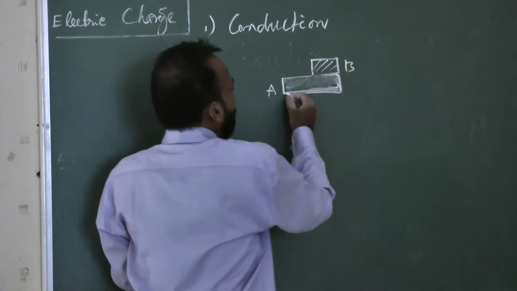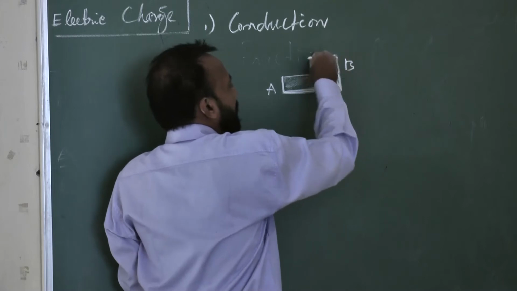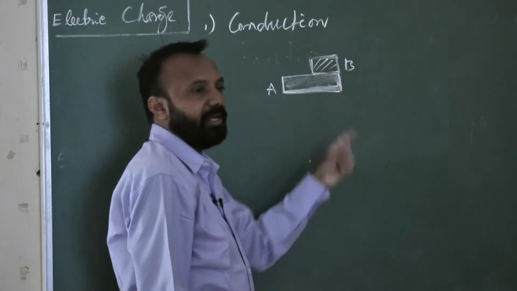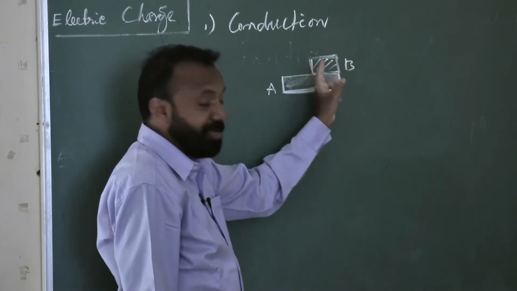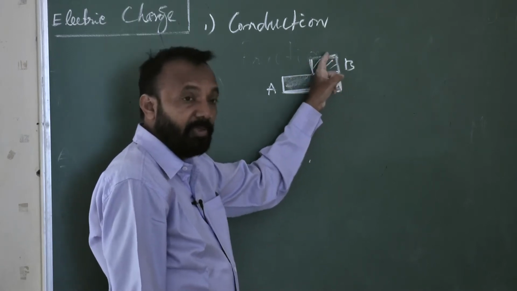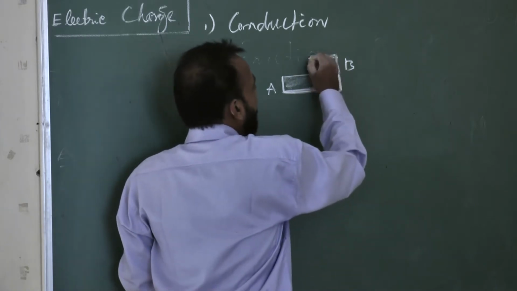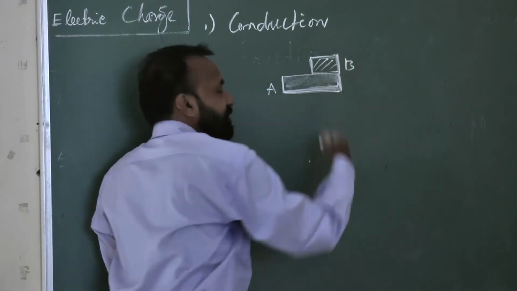If body A is a charged body, then after some contact, whenever body A comes in contact with body B, body B will get the property of body A and it will get charged.